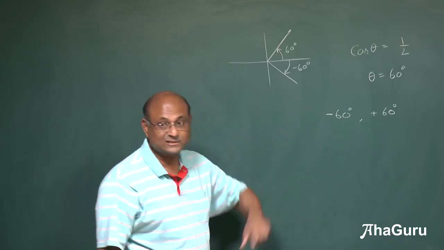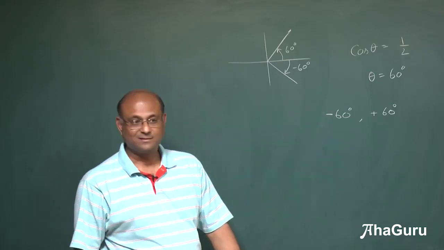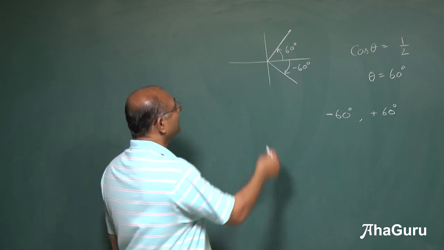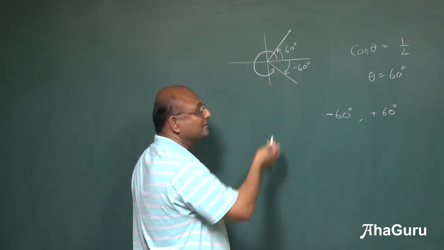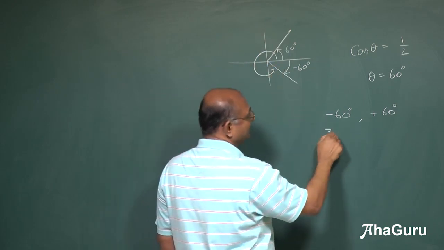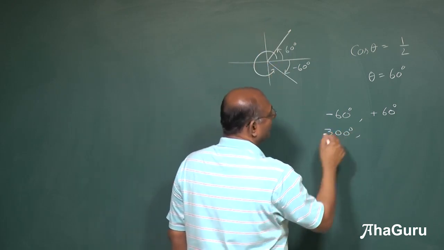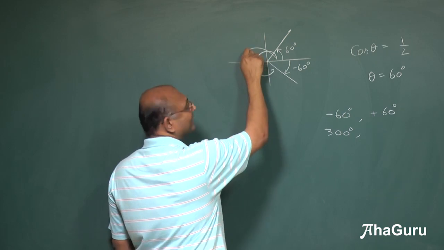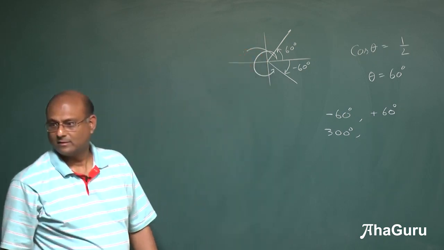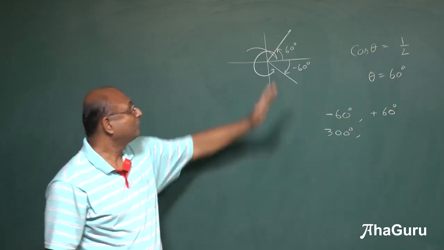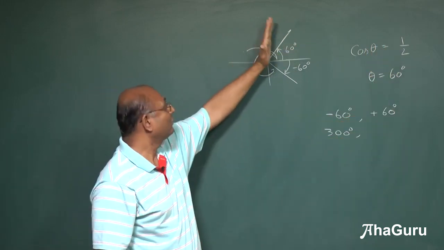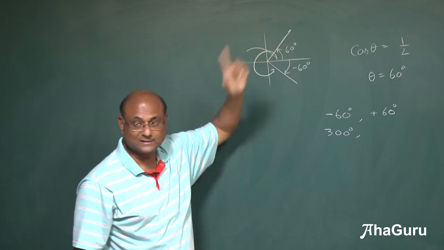I can say the answer is 300 degrees. Why is it 300 degrees? Because I can say I went like this, 360 minus 60, so it is 300 degrees. Can I say some angle here? No, because then cos theta will be negative, it won't be half. It won't be any of the other angles, but there are two answers.